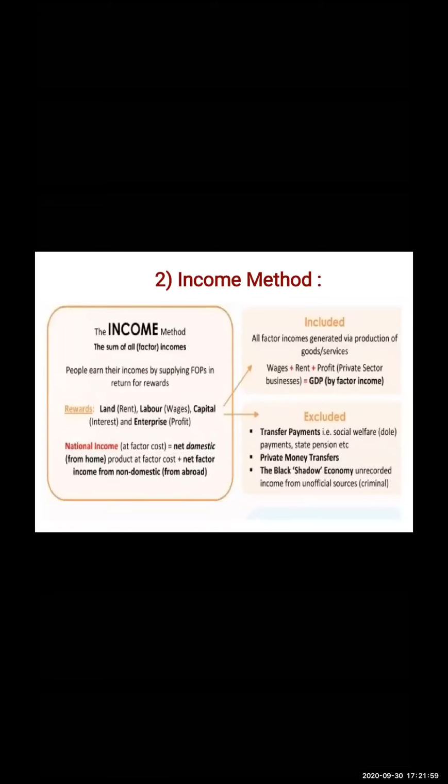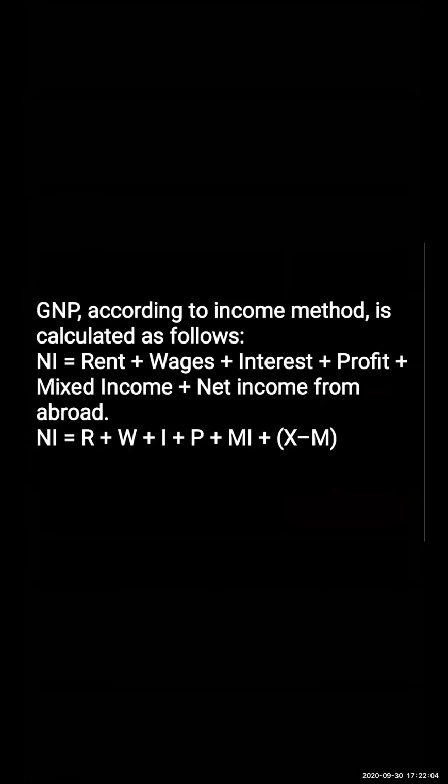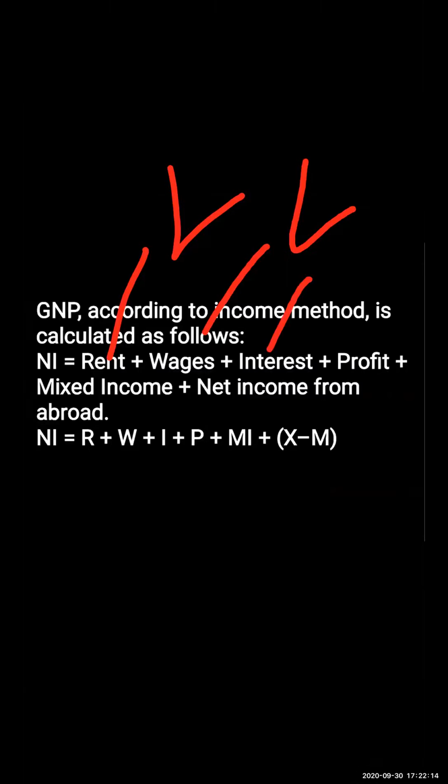How do we calculate the GNP? National income, NI, is equal to rent given for the usage of land, wages given for the usage of labor, interest for the capital, and profit earned by the entrepreneur. When we add all of this, and mixed income.